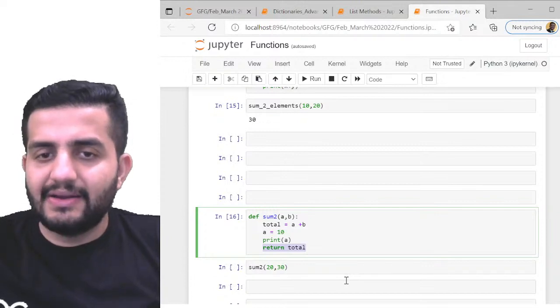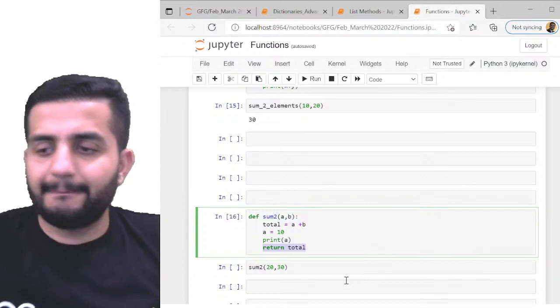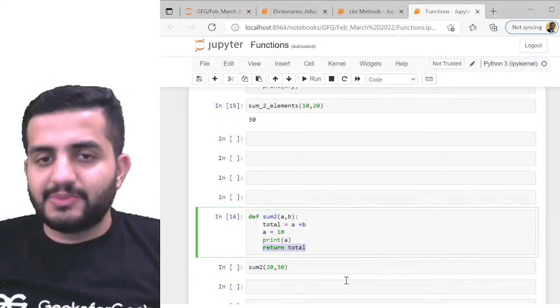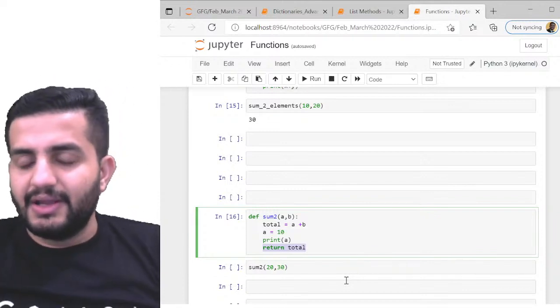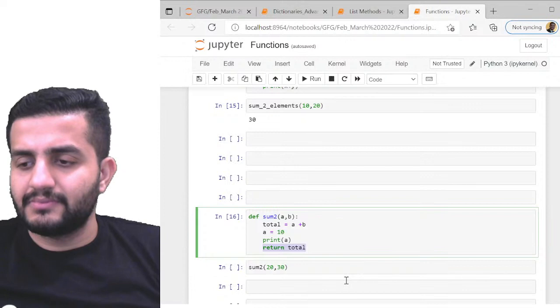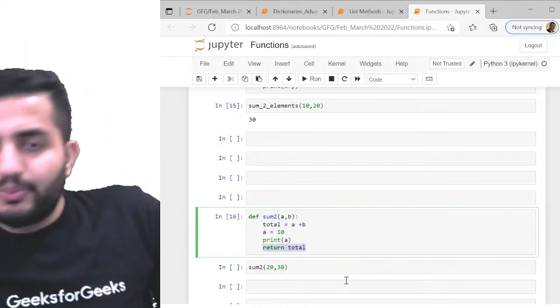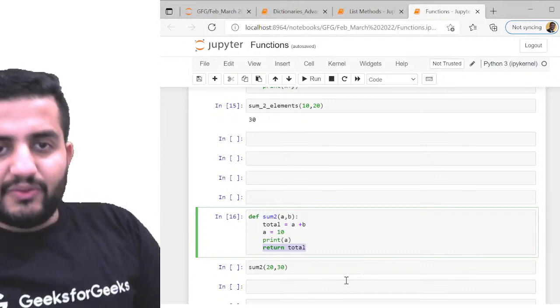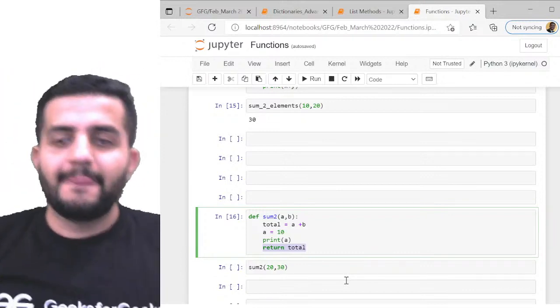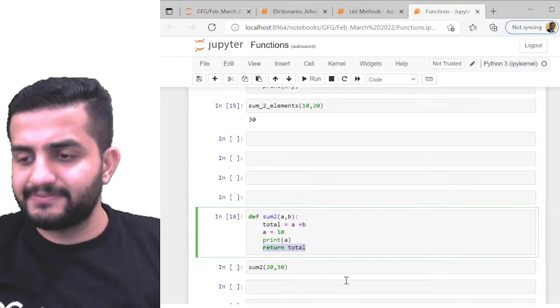Okay, so Ali says 50. So 50 would be the output here. Any other responses, guys? Okay, now we have another answer. Adarsh says output is 10. Interesting, very interesting. Any other answers, guys?